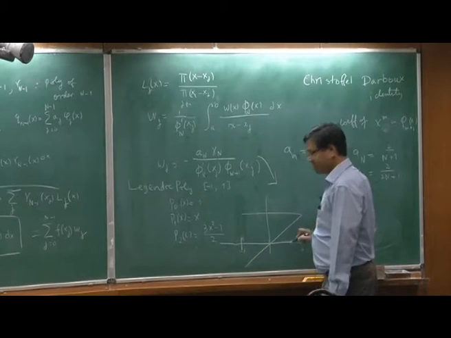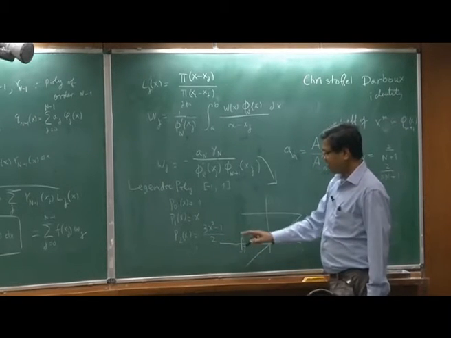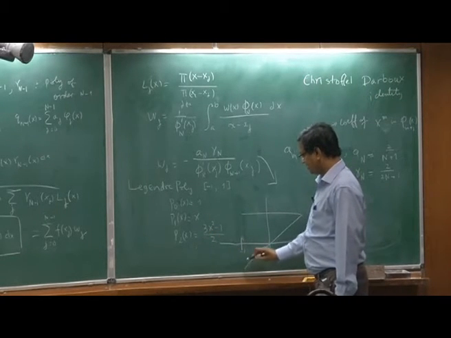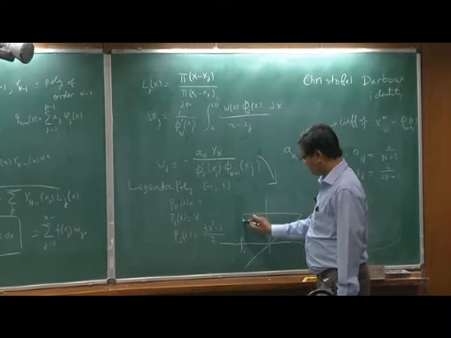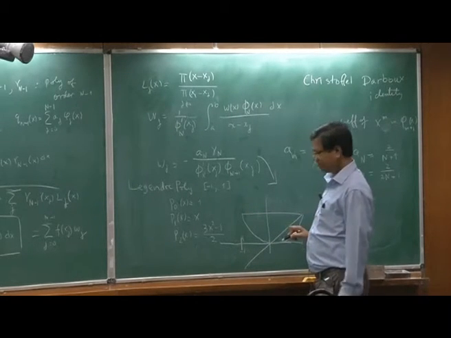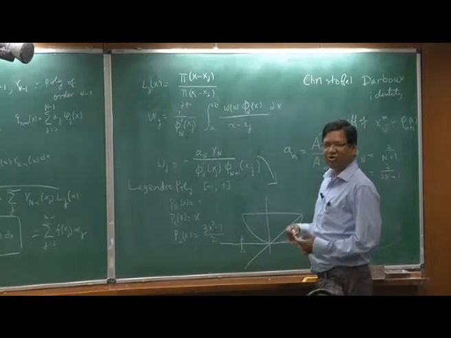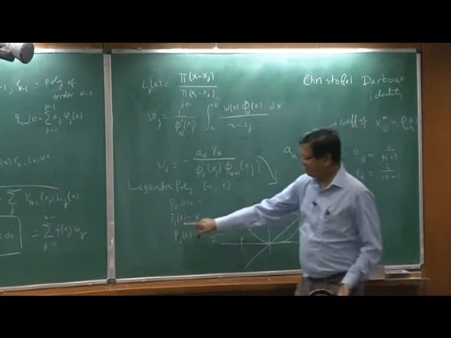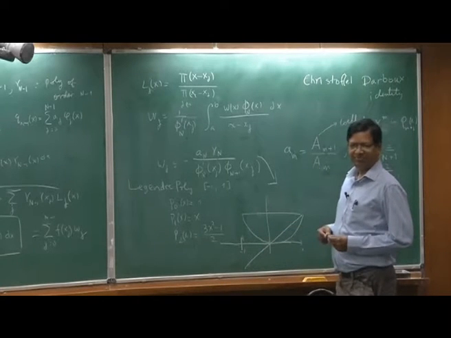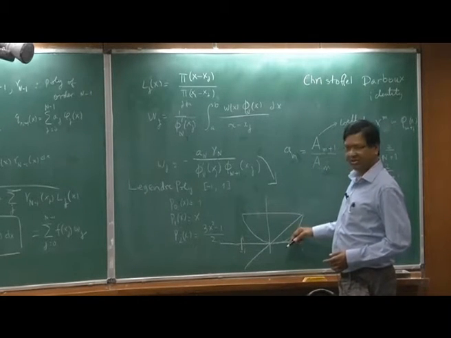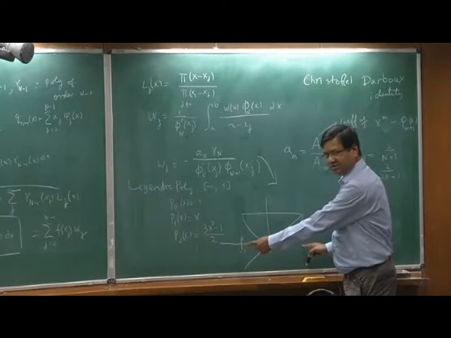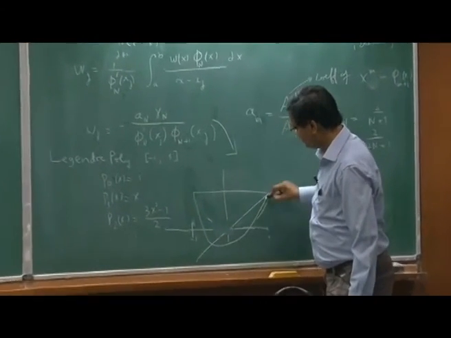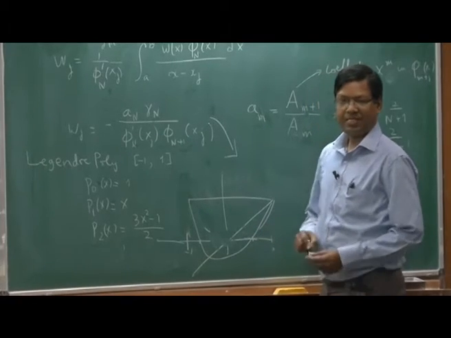Next one is this one. The third one is 3x. So at x equal to 1, what happens? It's 1. So it comes down like this. It's even, no? All the even ones are even and odd ones are odd, I mean odd n's are odd, even n's are even. So you draw like that. So my abscissas will lie between minus 1 and 1. Sorry, I made a mistake. It has 2 roots. It is 0 at these roots.